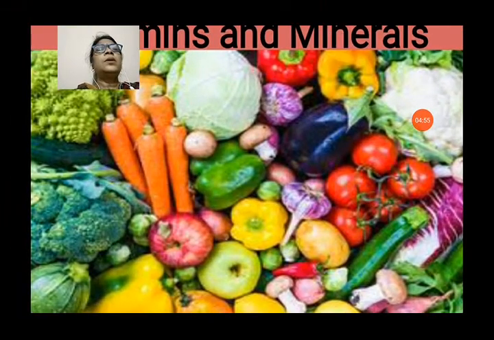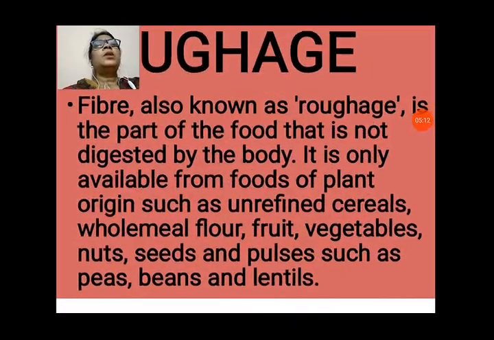You can see all the fruits and vegetables contain vitamins and minerals, so we must include these in our diet. Raw vegetables and fruits are more important to eat than cooked, because after cooking some vitamins are destroyed in the food. Now roughage.